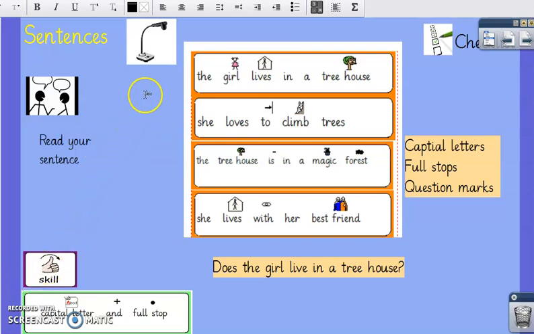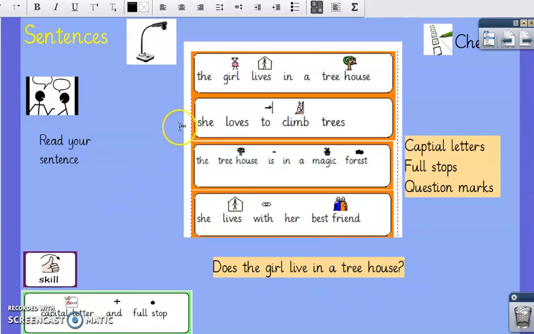Let's do the first one together. The girl lives in a treehouse. So a capital letter and a full stop. Capital letter at the start, a full stop at the end. If I was to rewrite that as a question, I could ask, does the girl live in a treehouse? I still need my capital letter at the start, but instead of a full stop, I'm going to use a question mark.